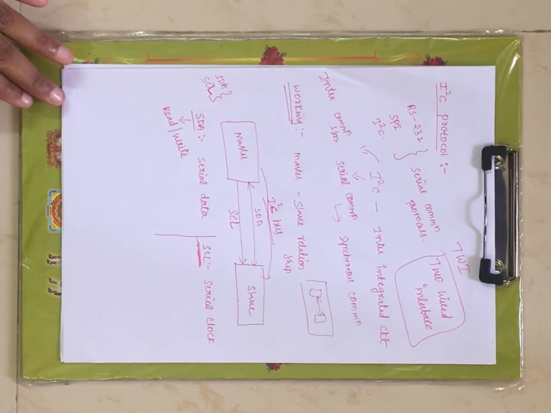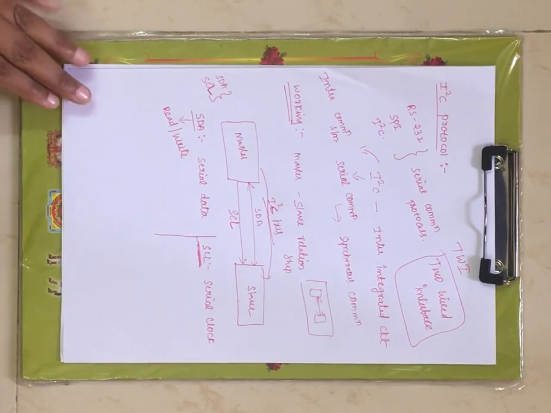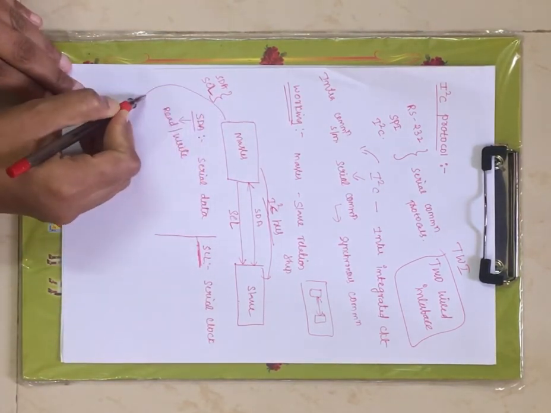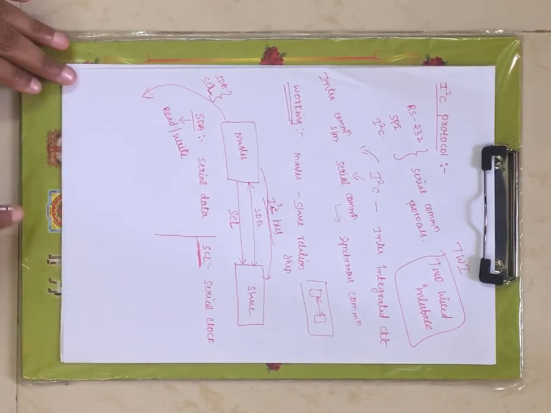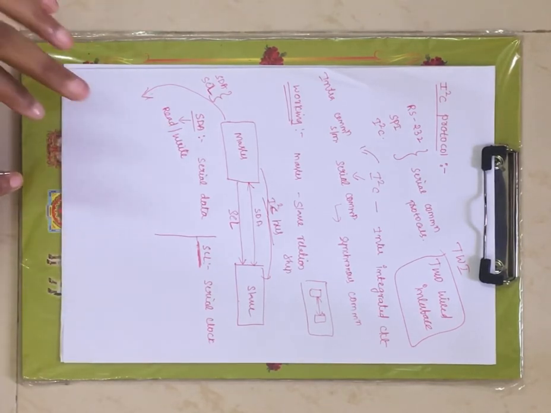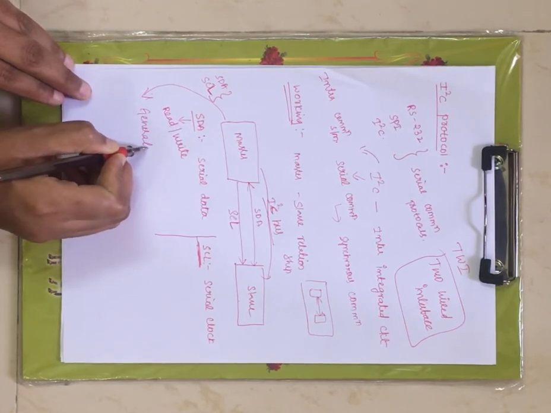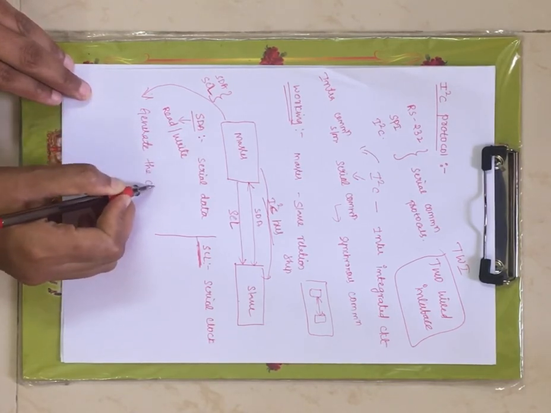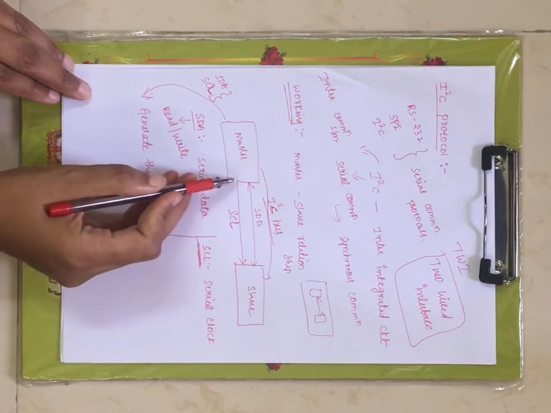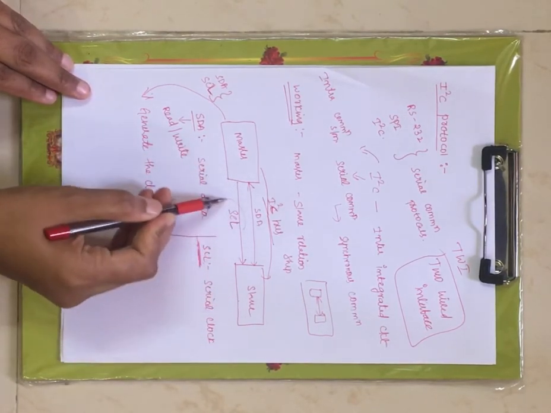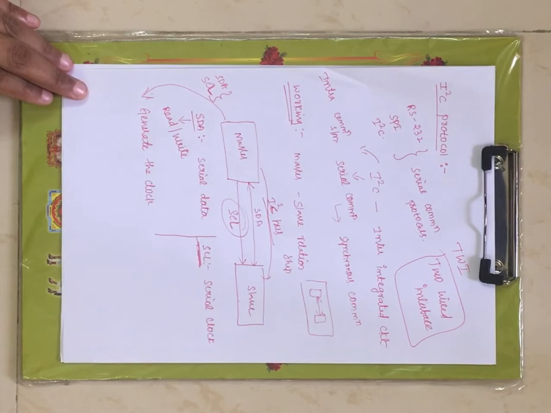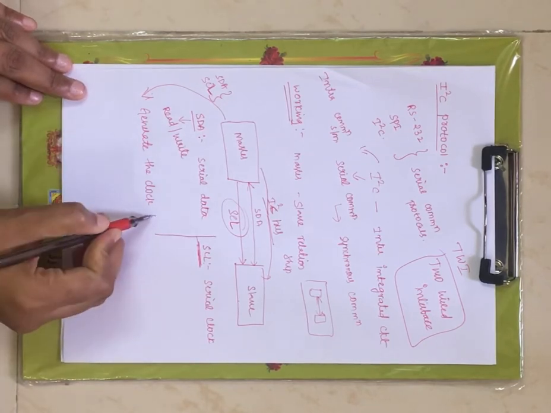Now let us see the responsibilities of the master along with the slave. What will the master do? The first responsibility of the master is to generate the clock signal. That clock signal is transferred from master to slave using the SCL physical line.